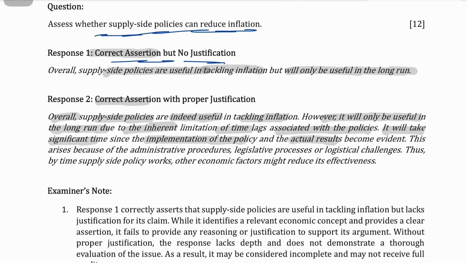So by the time your supply side policies actually try to reduce inflation, maybe rising exports in the economy cause demand pull inflation side by side, which could reduce the effectiveness of supply side policies in reducing inflation. That's what I'm saying, right? Temporarily, or they might not be that effective. That's what I'm basically saying.